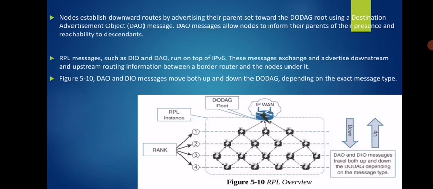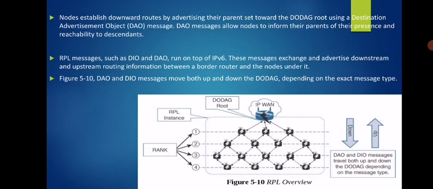Say the root is at level 1 and the destination is at level 4, so in between we have many devices. Using this, we can get the information on how the root-level node can reach the destination. That information will be available using the DAO message.